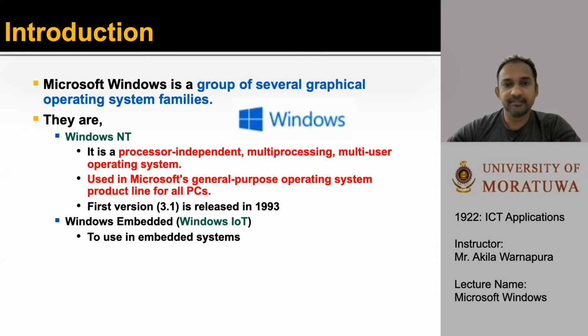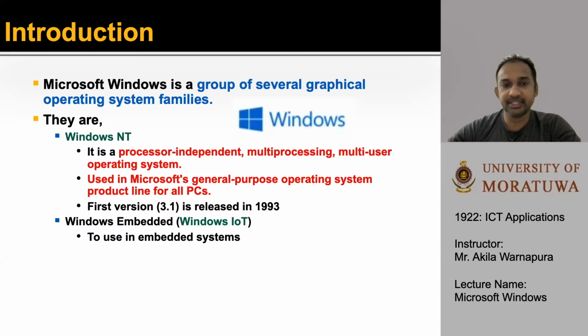There are several graphical and non-graphical operating systems available. Nowadays, Microsoft Windows is a group of several graphical operating system families. They are Windows NT and Windows Embedded. When you come to the Windows NT, it is a proprietary graphical operating system produced by Microsoft. The first version of which was released in July 27, 1993.